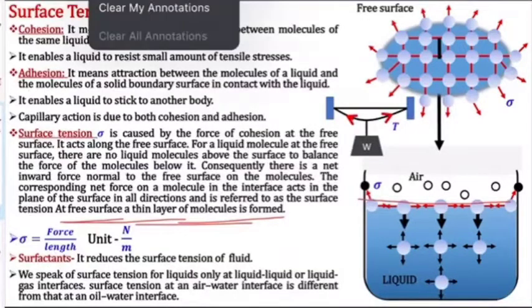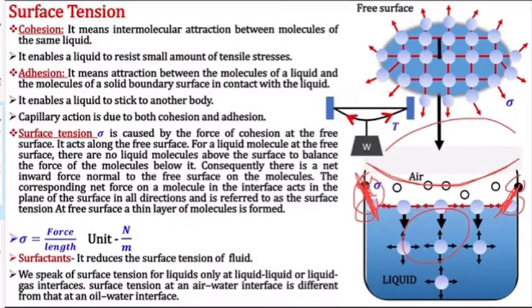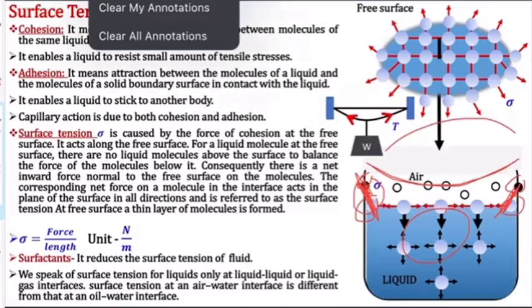Now there is an adhesion force between the molecules of solid and the molecules of liquid, here also and here also. If the adhesion force is more, it will form a shape like this at the surface. This is what is called the meniscus. If the adhesion force is more than the cohesion force, it will take this shape. And if the cohesion force, the intermolecular force, is more than the adhesion force, it will take this shape. We'll see the meniscus in detail in the next slide.